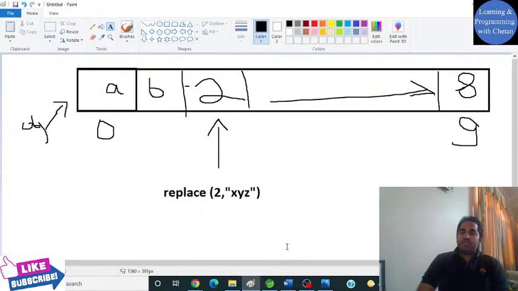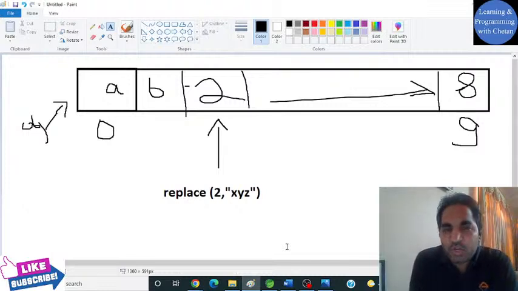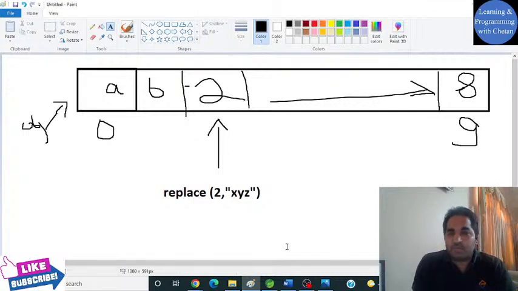Before that, can you tell me, if we talk about a collection framework, whether it is your array list or linked list or your set or your map, which one is faster when it comes to the searching operation? Any guesses, guys? What would you prefer if you have a requirement that your frequent operation is search?